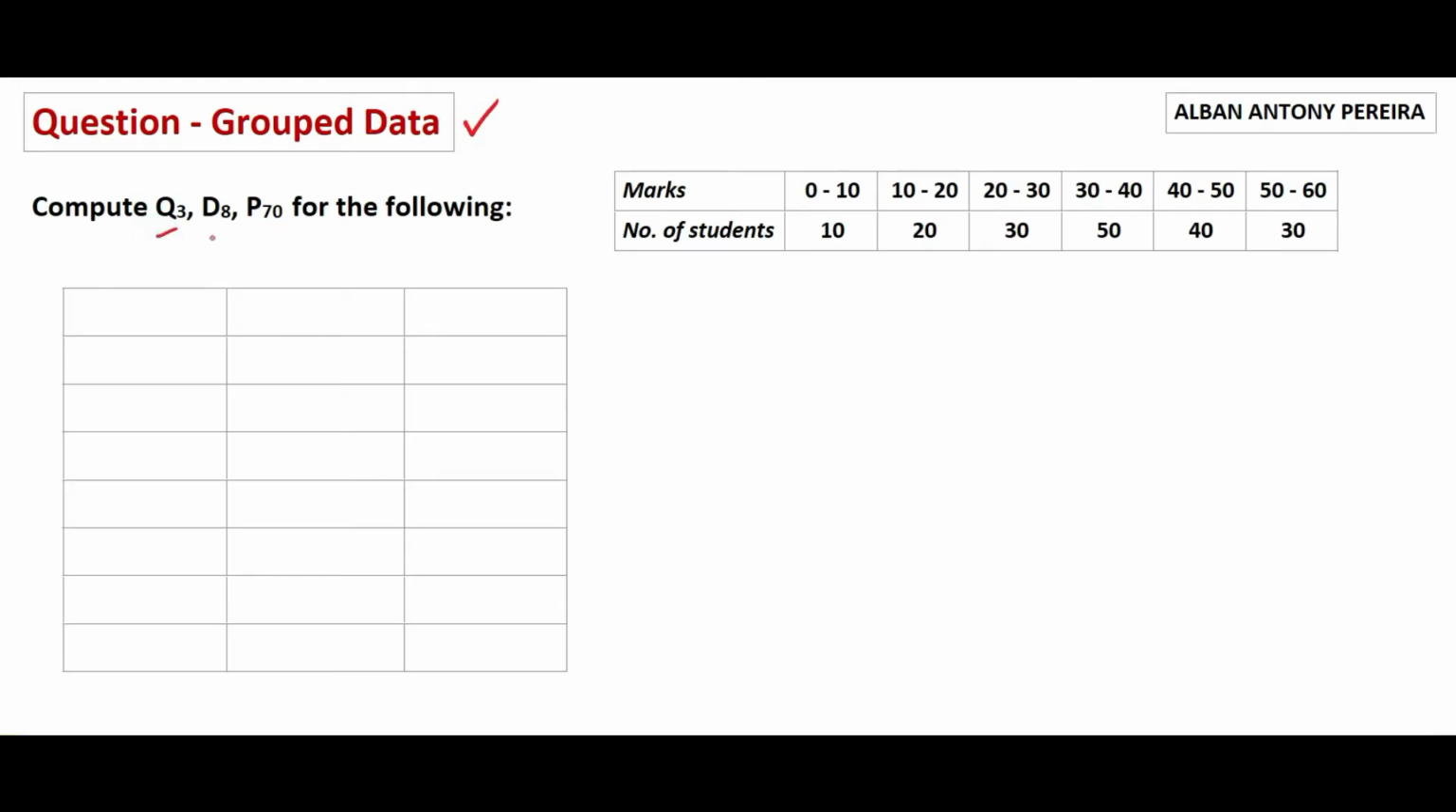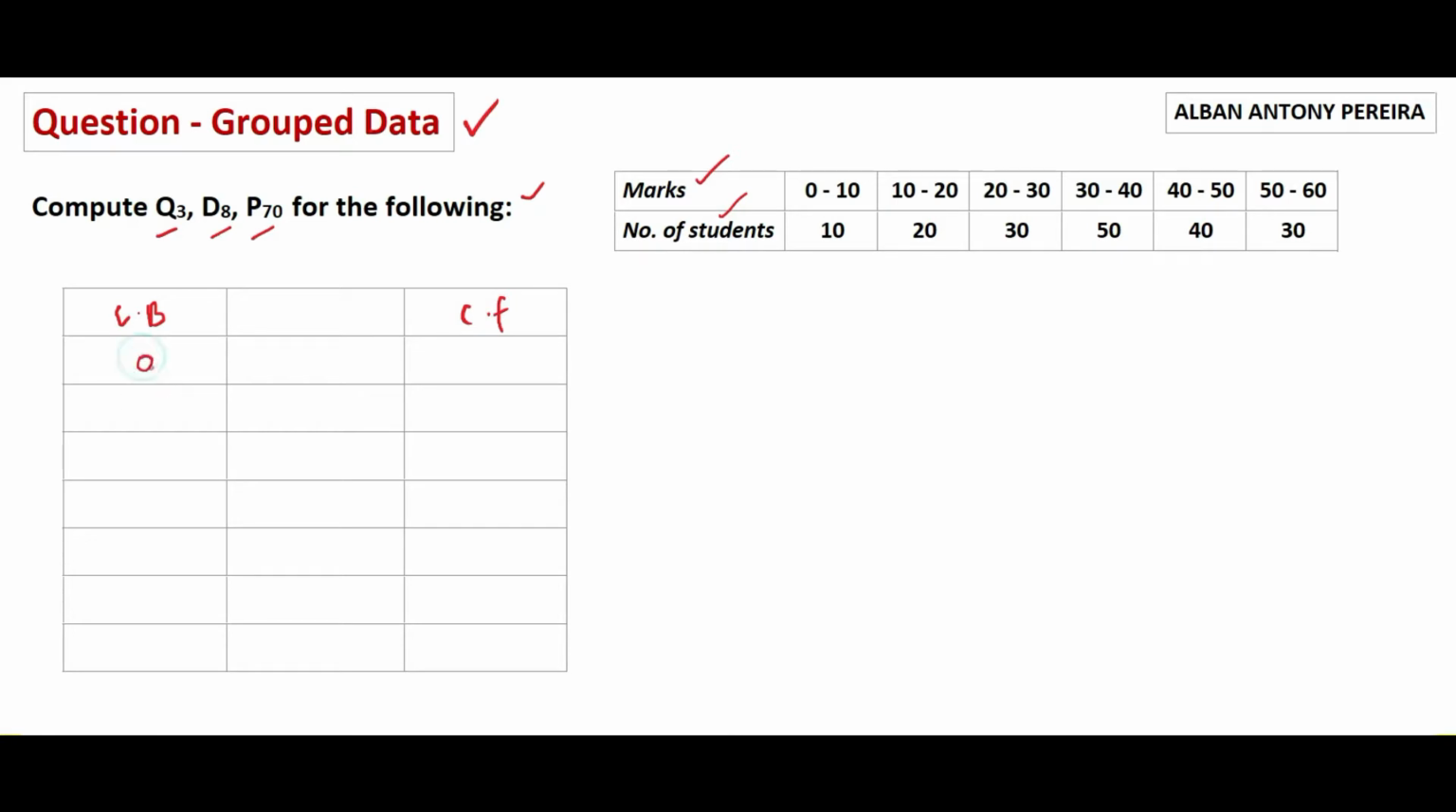Let us solve this question. Compute Q3, D8, P70 for the following. Q3 stands for quartile 3, D8 stands for decile 8, P70 stands for percentile 70. We are provided marks and number of students in this question. Let's fill the table. First write class boundary and then cumulative frequency.